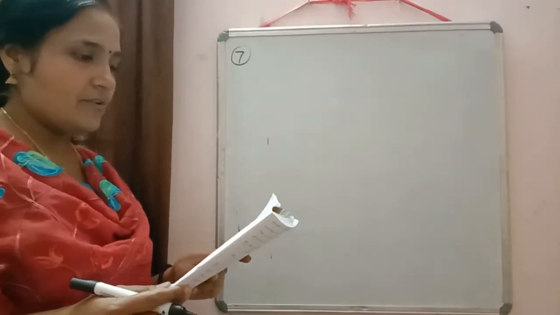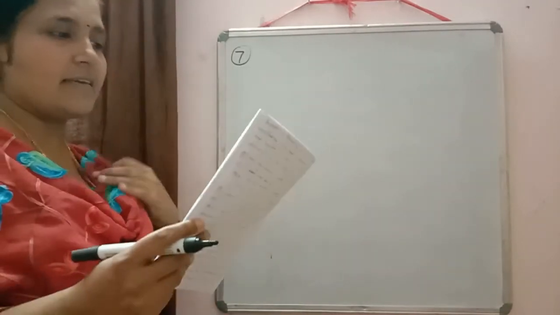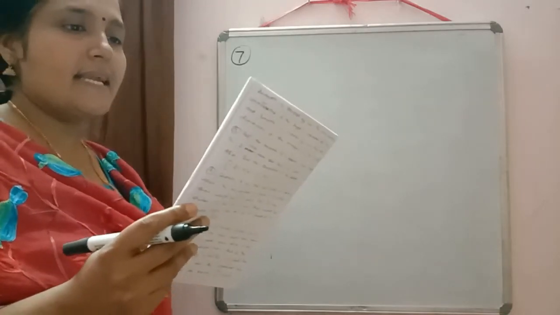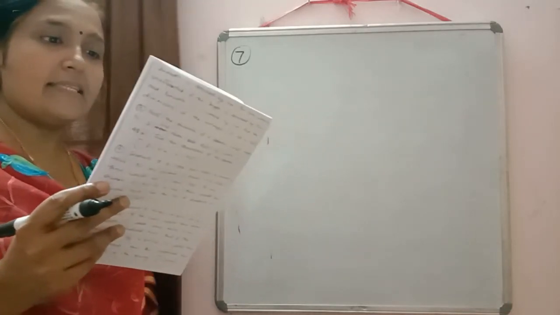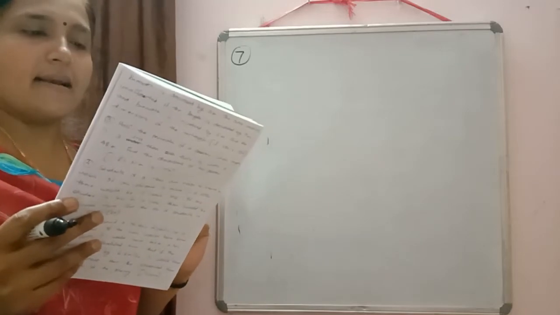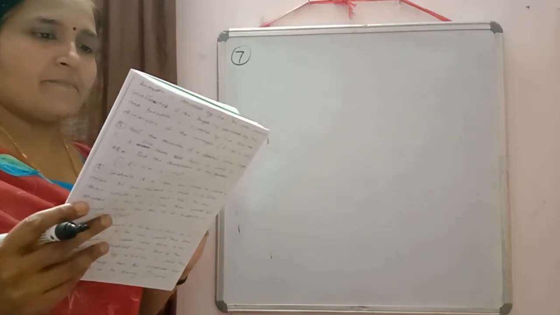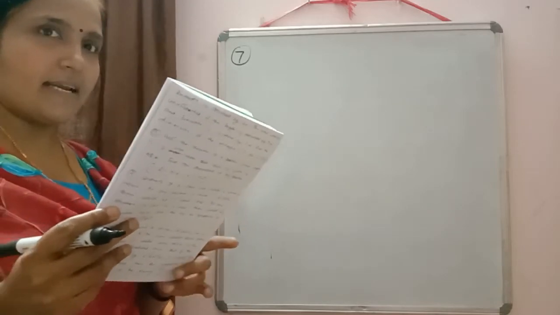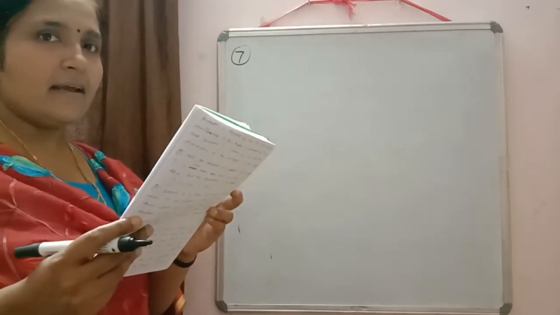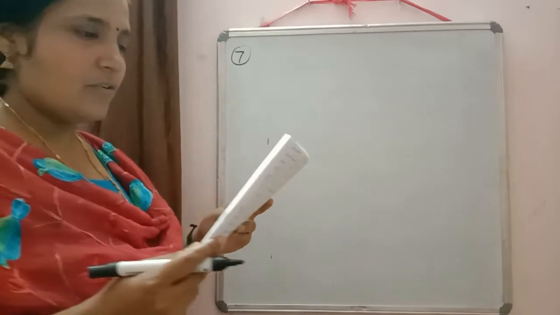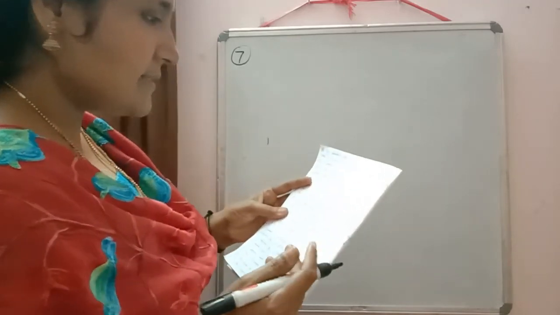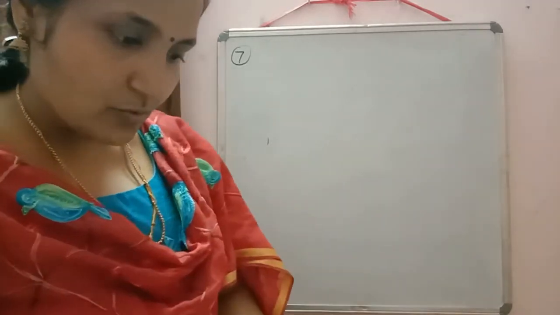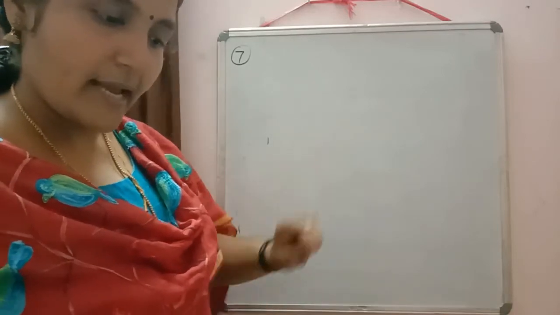Now in the 7th question, this is a tricky question. Father's age is 3 times the sum of the ages of his 2 children. 2 children are there, so what we can do is take 2 different variables. Otherwise chances are there that mistakes can come. So we can take father's age as x and the 2 children's ages as y and z.